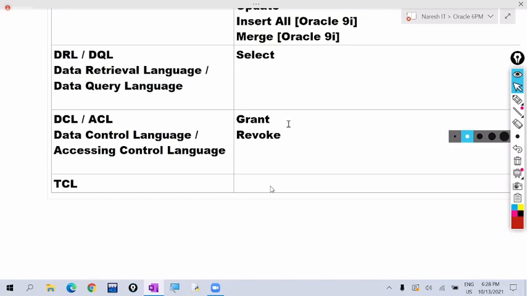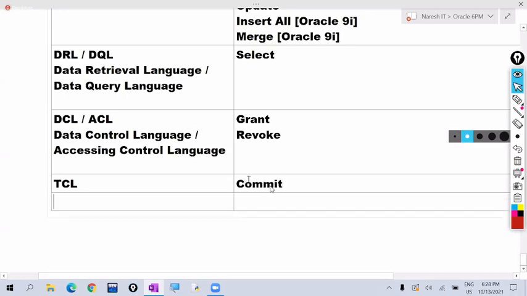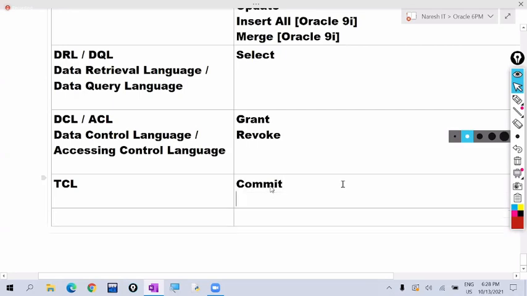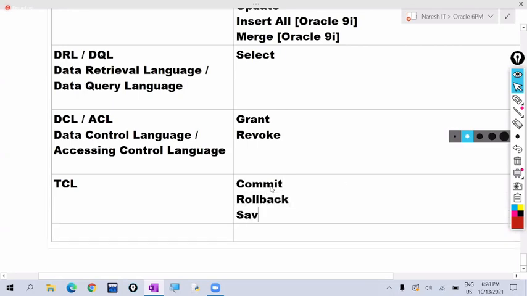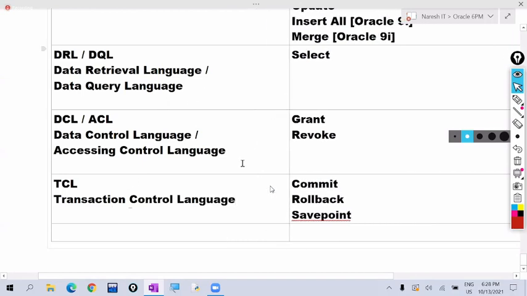And next one, TCL commands. TCL commands are commit, rollback, and savepoint. These commands come under TCL commands. So TCL stands for transaction control language. So like this, 5 sub languages are provided by SQL.